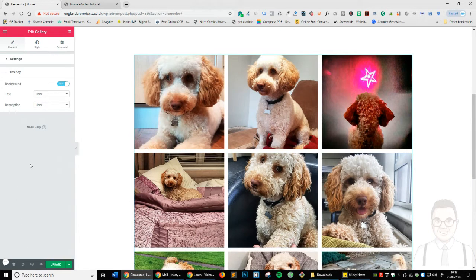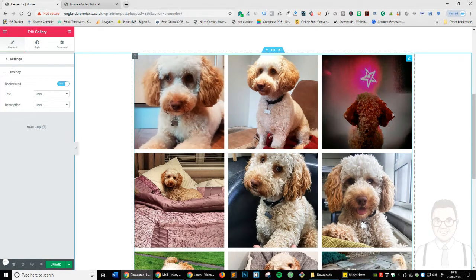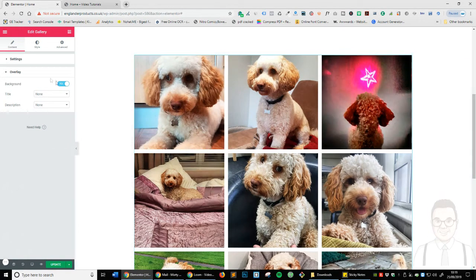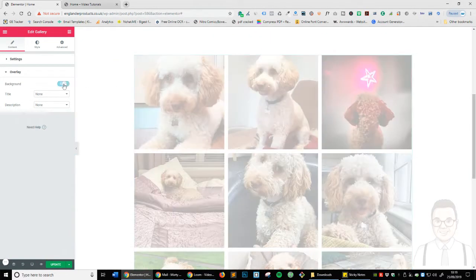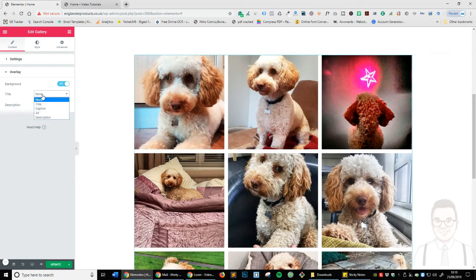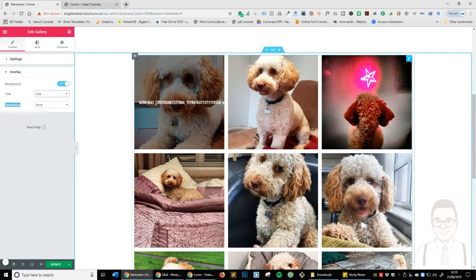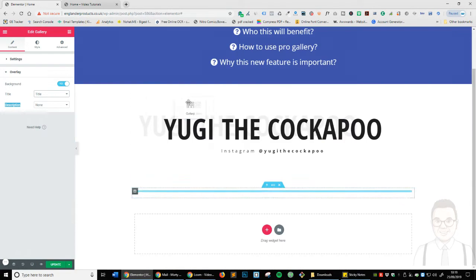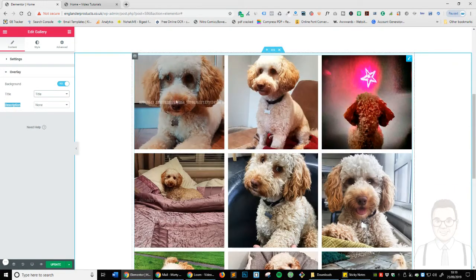And we've also got the overlay. So the overlay is this hover effect that you can see here. If you don't want it, just select no, and you can see that's now gone. Let's select it again, and where it says title and description, the title is what you have named the images. So if we hover over these, you can see I've just downloaded them, quickly imported them. So I've actually not named them, but this is the name of the download file.